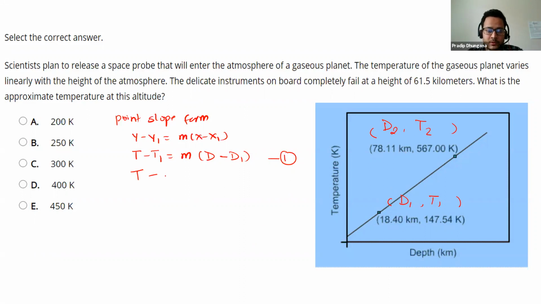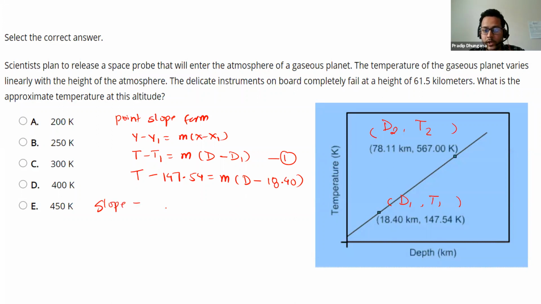T minus t1 is your 147.54, slope times D minus d1, which is 18.40. So you don't have to write the unit; you can write it at the end so that there will not be any confusion, okay? Now let's find the slope.